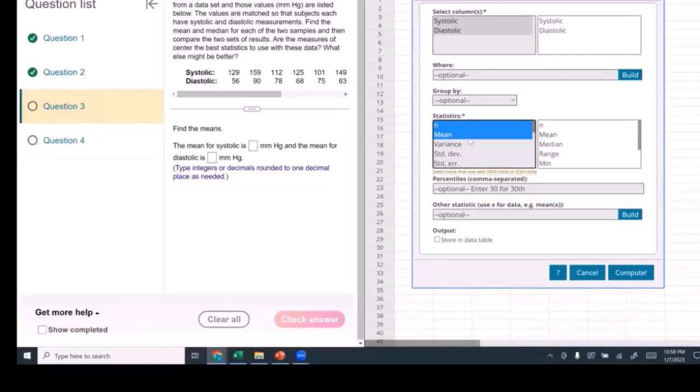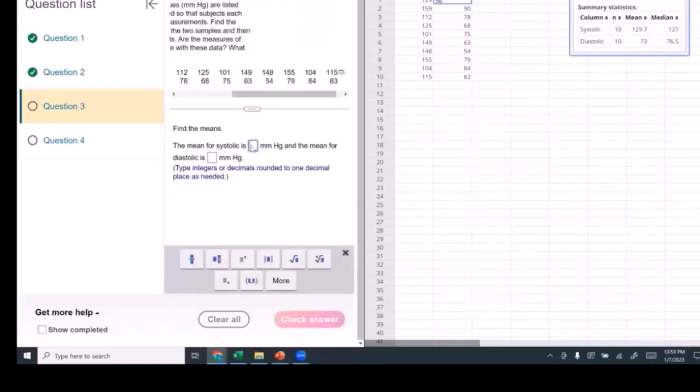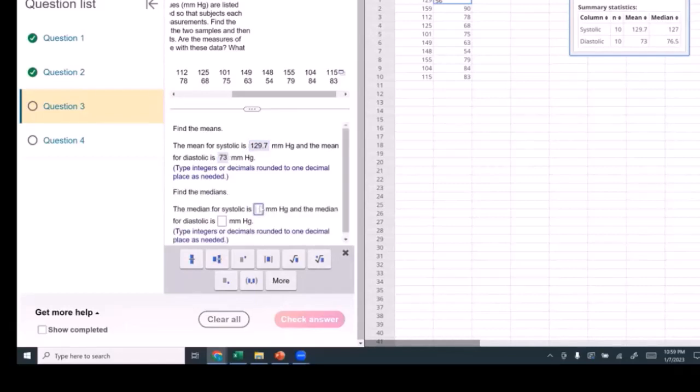It looks like the only thing we need is mean and median. And hit compute. The mean for the systolic is 129.7, and for the diastolic, 127 and 76.5.